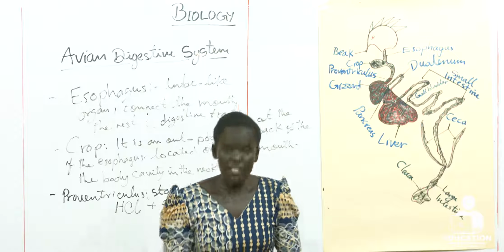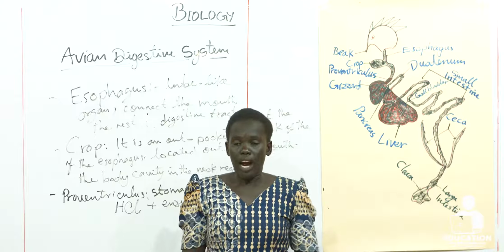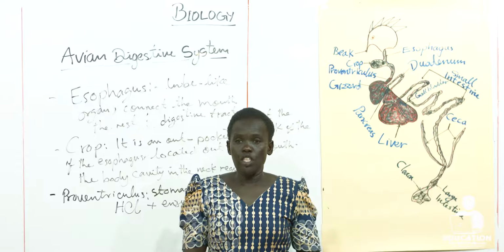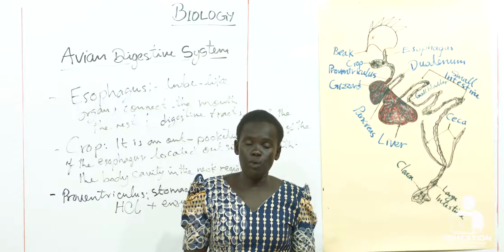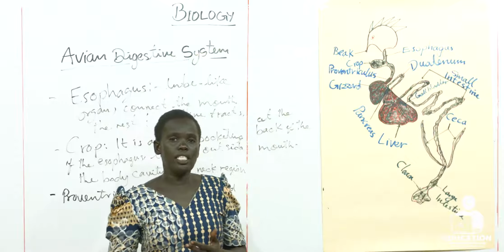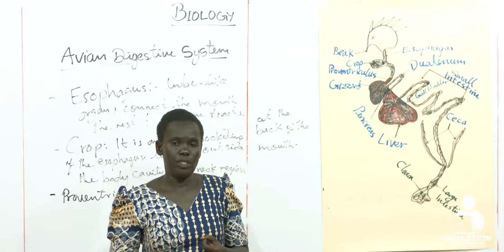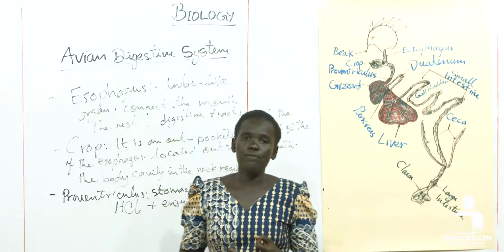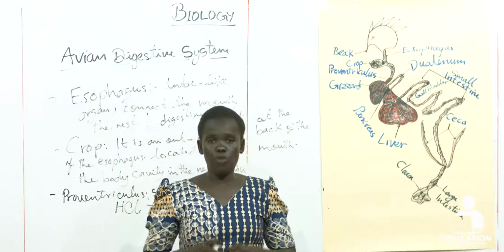As we have said, we have nutrients in our food. What are these nutrients? Protein, carbohydrates, lipids. These are the nutrients we find in our food.